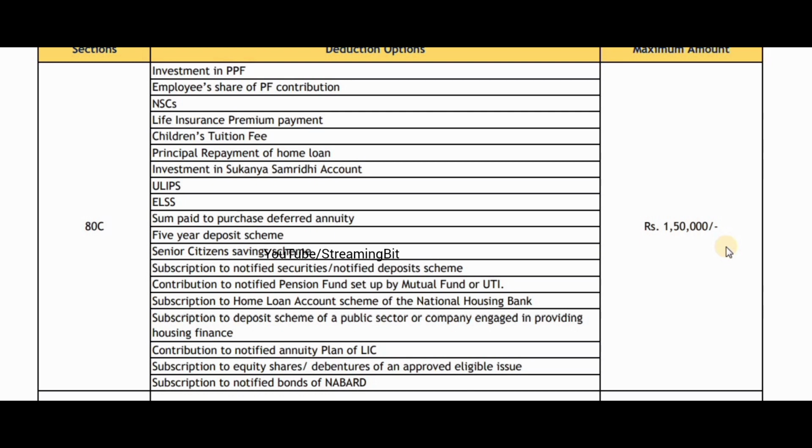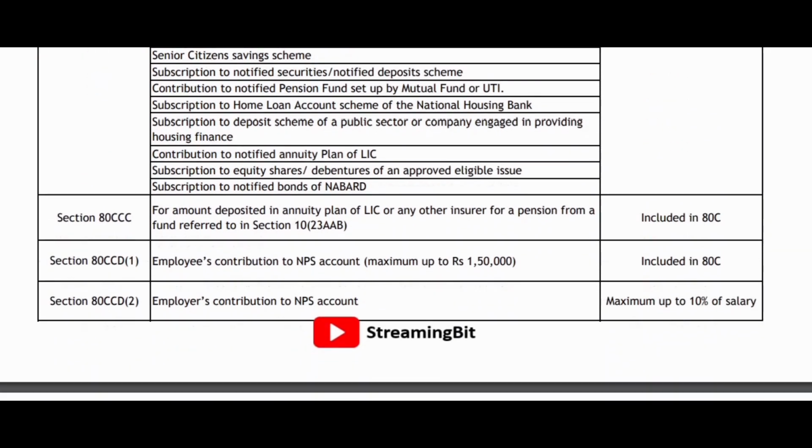The maximum cap for section 80C is rupees 1.5 lakhs. So suppose your investments are beyond 1.5 lakhs, then the maximum benefit that you are entitled to get is only 1.5 lakhs. So that's one thing. Let us go to the next option.